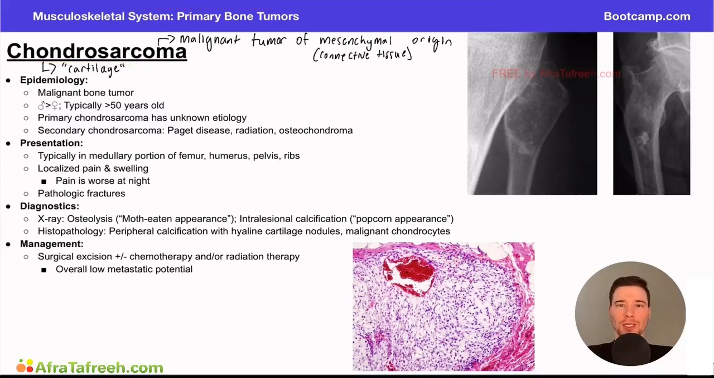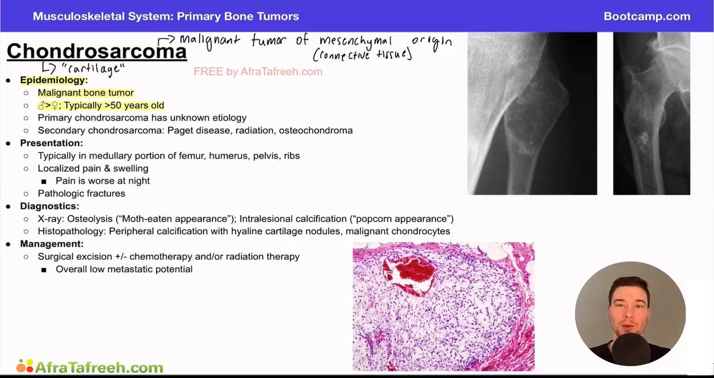And so that will kind of clue us into some of the key things we need to know about this tumor going forward. So if we turn our attention to the epidemiology here, this is going to be a malignant bone tumor. Remember earlier in the chapter, we talked about some of the benign bone tumors. Now we're kind of talking about some of the more malignant bone tumors. Typically, it's more common in men than women, and usually in an older population, approximately greater than 50 years old. So we wouldn't typically see this tumor in a 5-year-old.